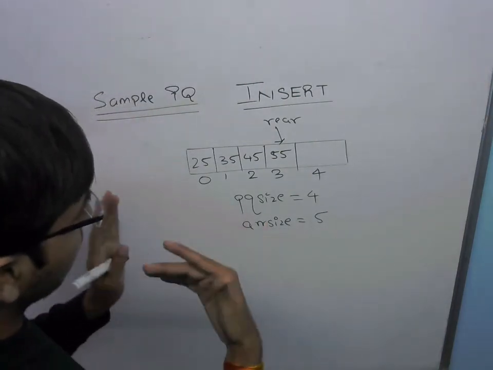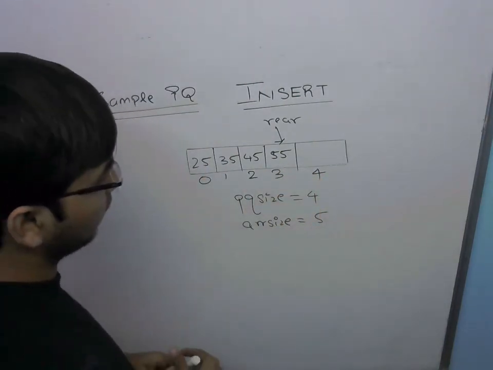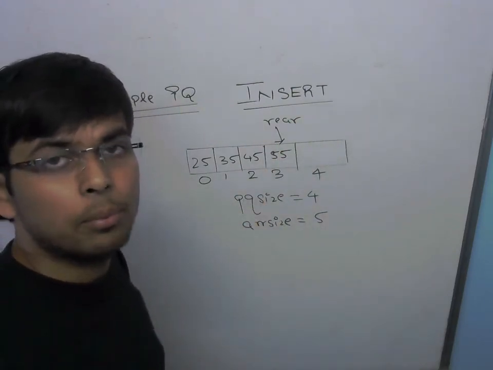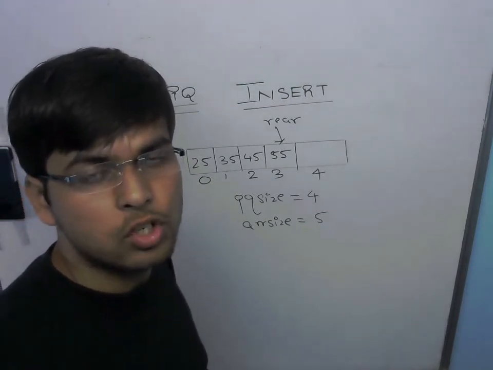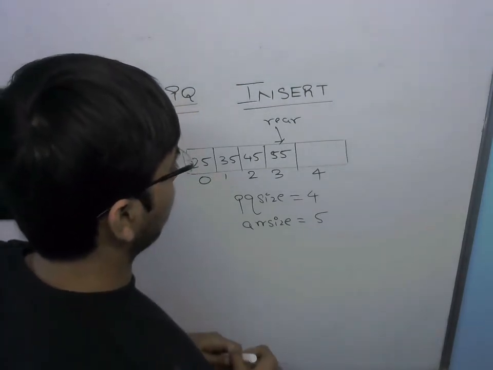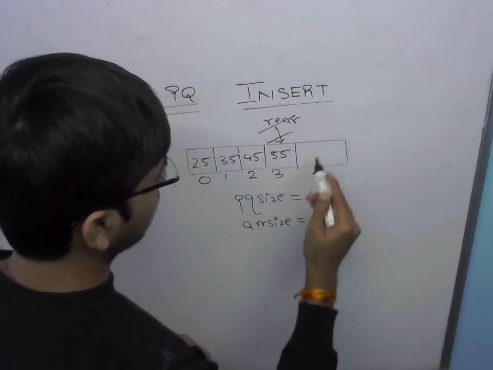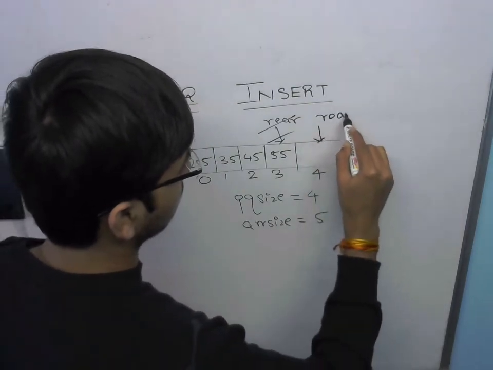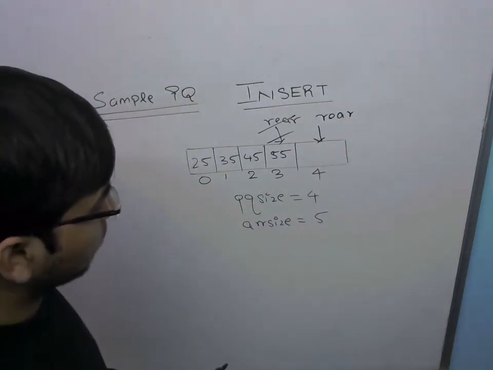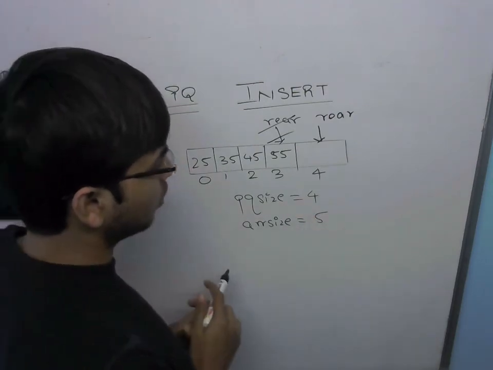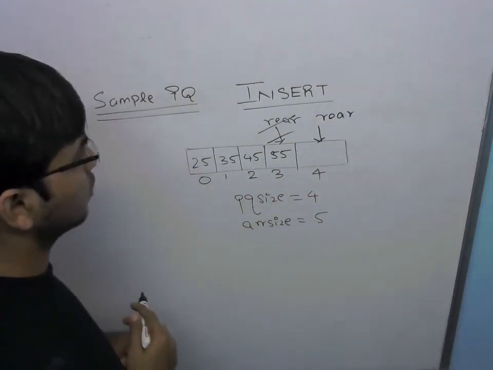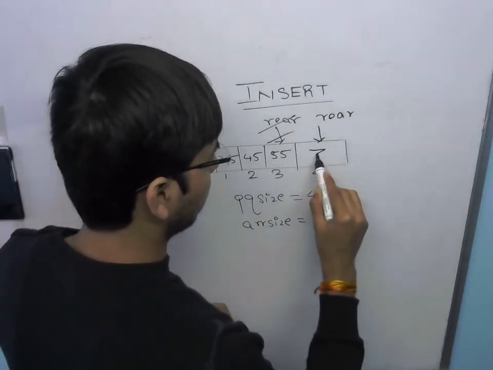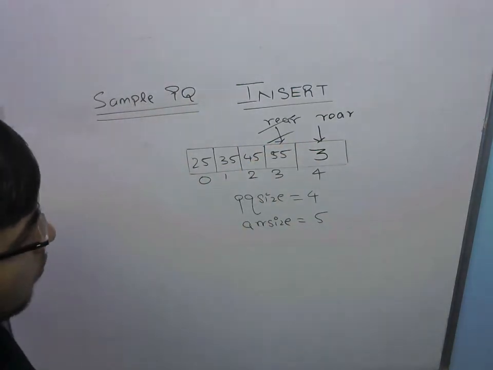So once we know that we are able to insert items, I will then increment the rear variable by 1 so that I can obtain a position or an index value at which the new item can be inserted. Upon incrementing rear by 1, rear will point to the position in the array with index 4. So this is the new position of rear. Once I have obtained this new position, I can then add the new item. Suppose the client of this code has invoked the insert method with an item 3. So I can then add 3 at the rear position.